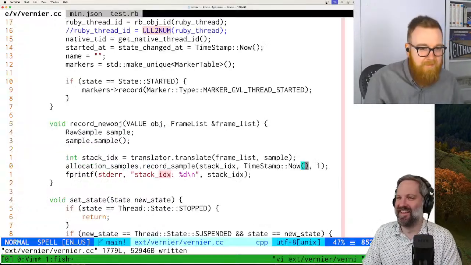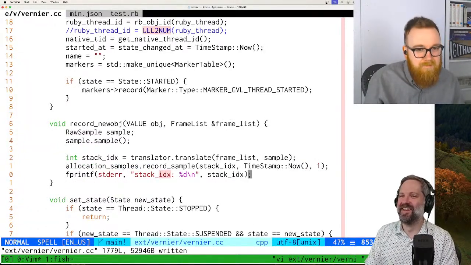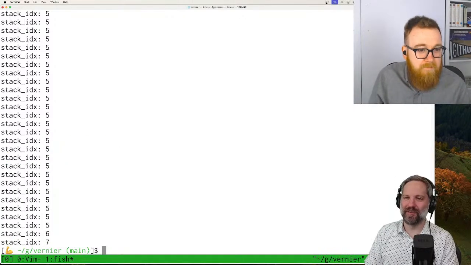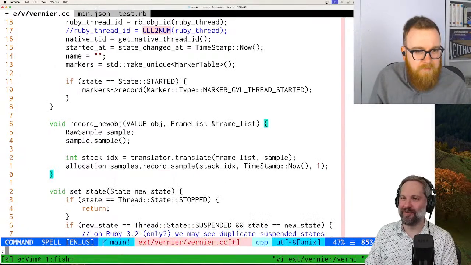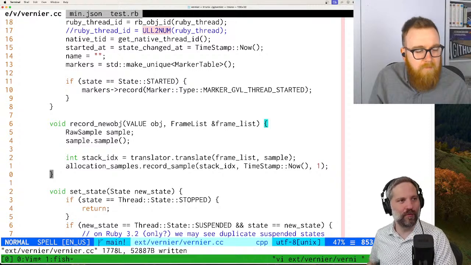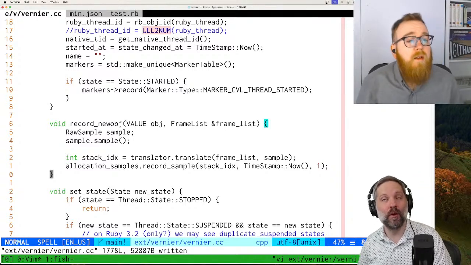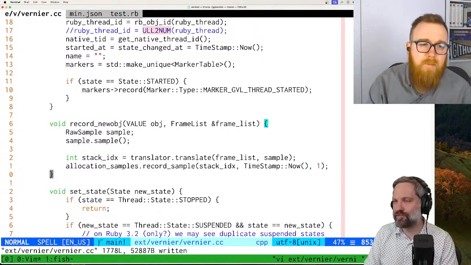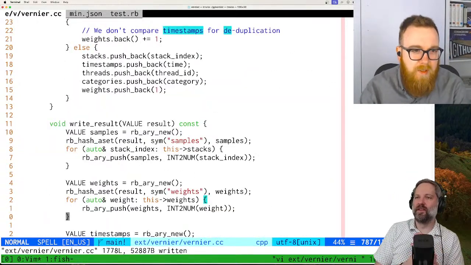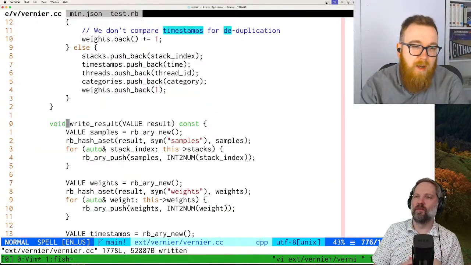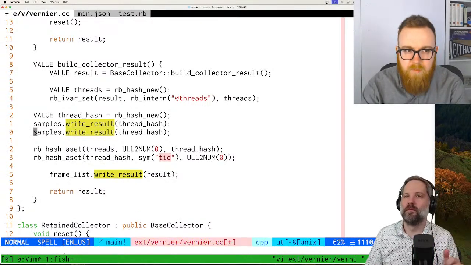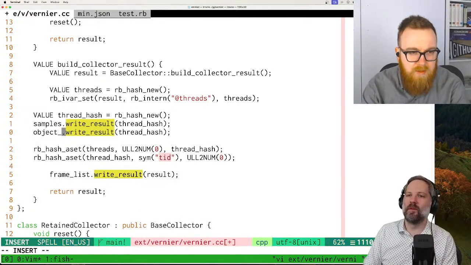Great. Should we try running it? Okay, it compiles, but does it run? It does run. Okay, awesome. So does this mean we should be able to get that? No, we gotta hook in the thing. So here we're going to be calling write result. Yep, right there. So here we just, I think, need object